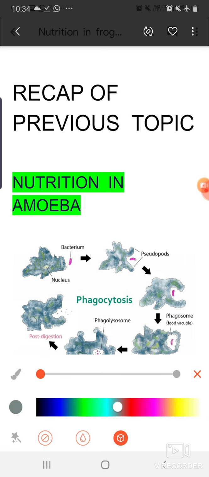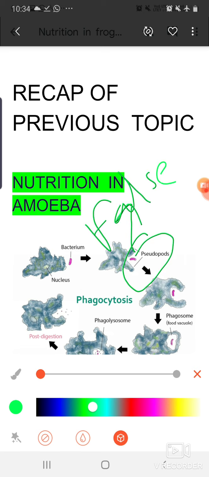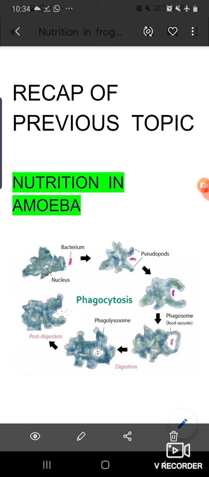So in amoeba, the false feet, the pseudopodia, is used for both movement as well as for capturing the prey. I think this is clear from the diagram how the amoeba captures the prey with the help of the pseudopodia, and after that food vacuoles are formed, digestion takes place, and finally the undigested food material is removed from the body, and this process is called phagocytosis.